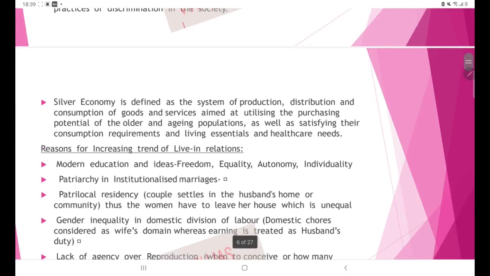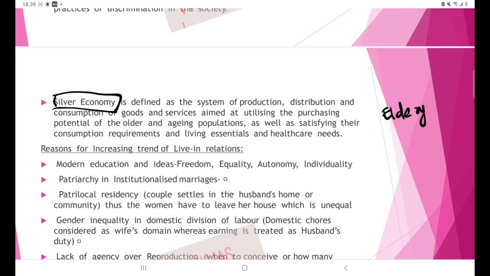Then next portion is with respect to a word called silver economy. So we have dealt with the schemes for vulnerable sections. There we have dealt with the problems of elderly. So whenever there is a question relating to elderly, you can use this word. This is silver economy and it is relating to the welfare of elderly.